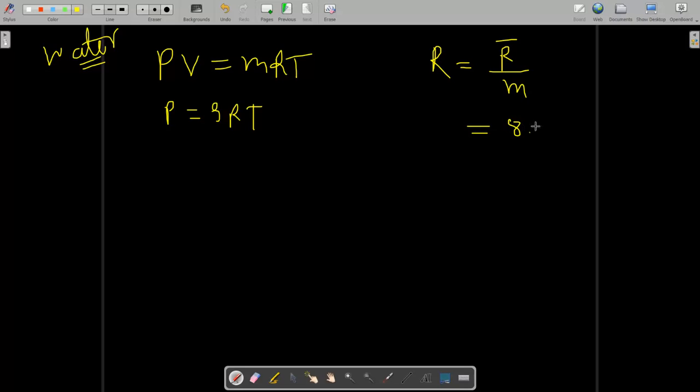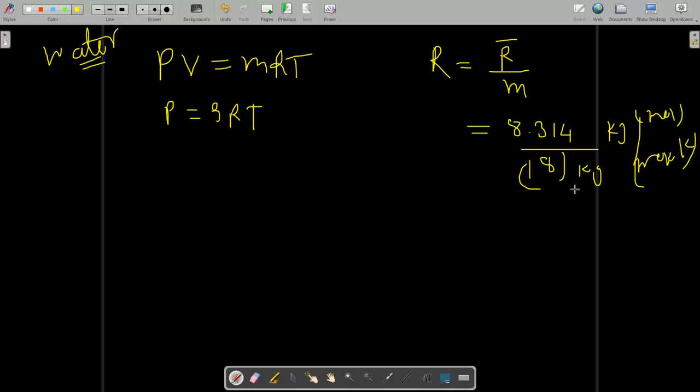The universal gas constant is 8.314 kilojoule per kmol Kelvin, and we divide by the molar mass, 18 kg per mole atomic weight. When you divide 8.314 by 18, you will get 0.461 kilojoule per kg Kelvin.